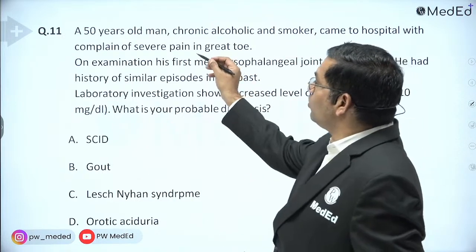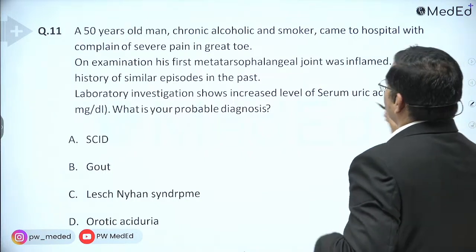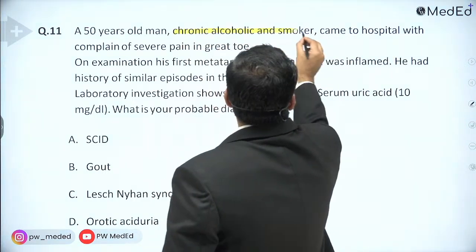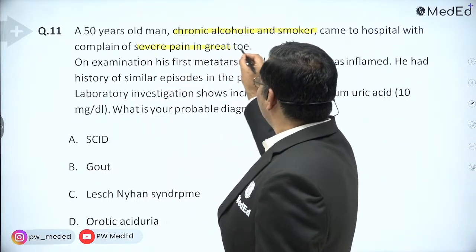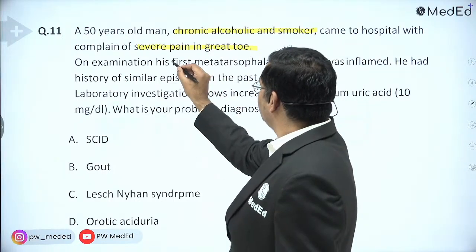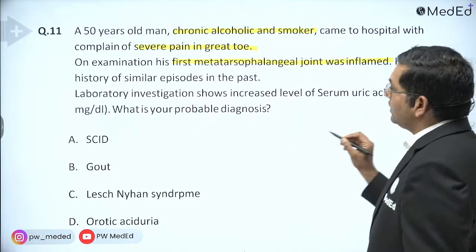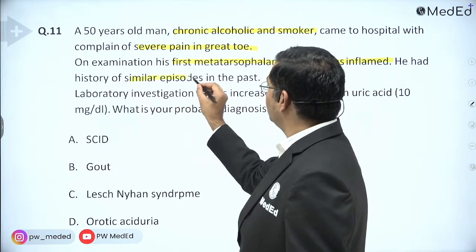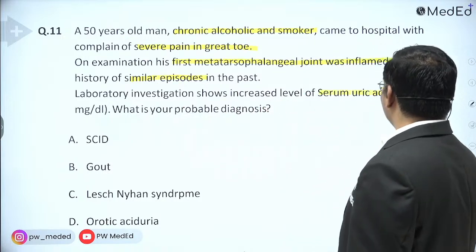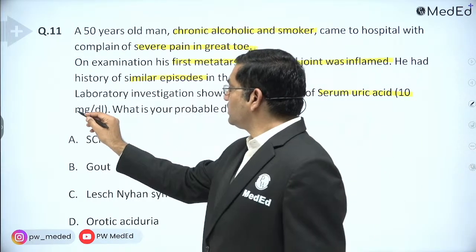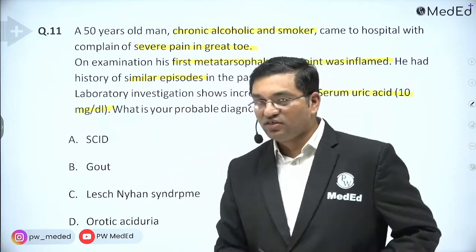A 50-year-old man, chronic alcoholic and smoker, came to hospital with complaint of severe pain in the great toe. On examination, his first metatarsophalangeal joint was inflamed. He had a history of similar episodes in the past. Laboratory investigation shows increased serum uric acid, 10 milligram per deciliter. What is your probable diagnosis?